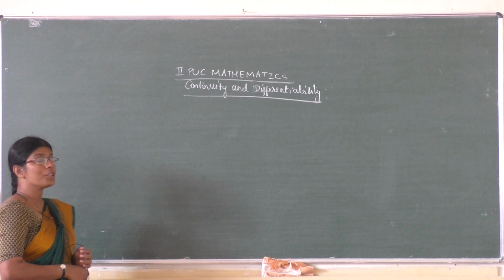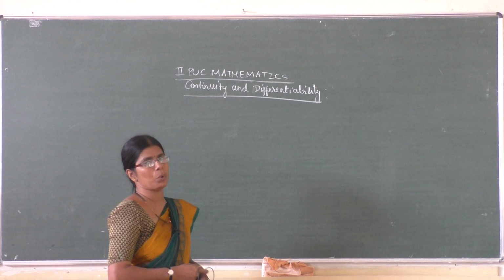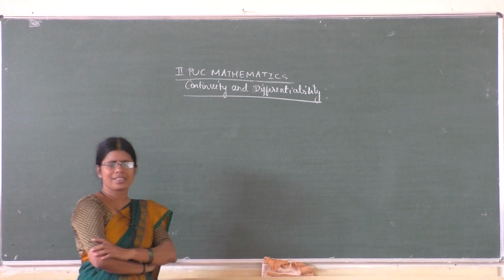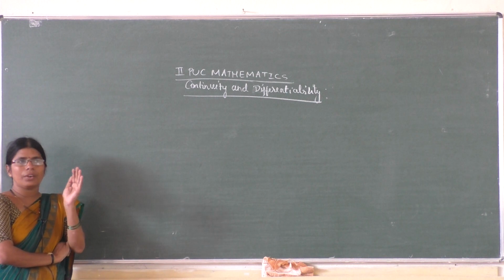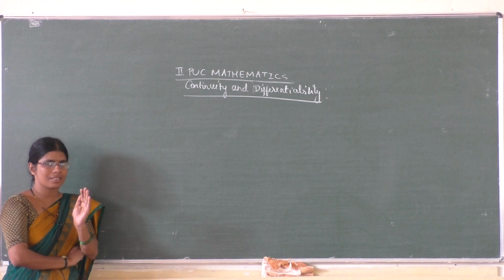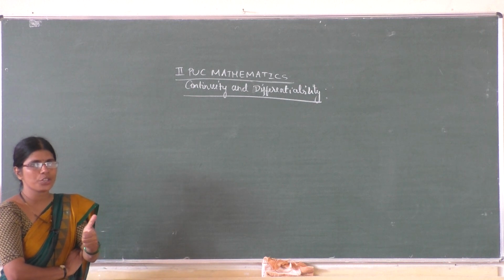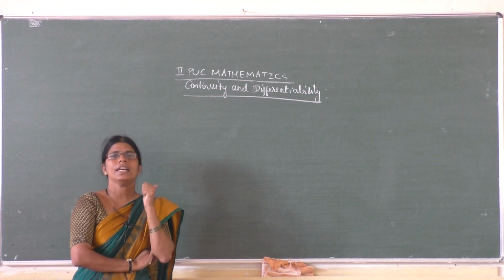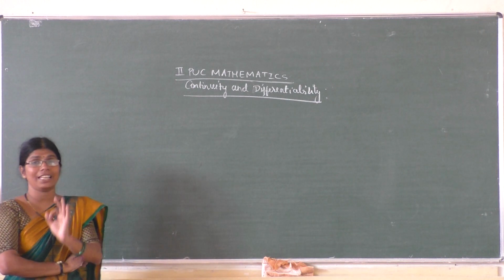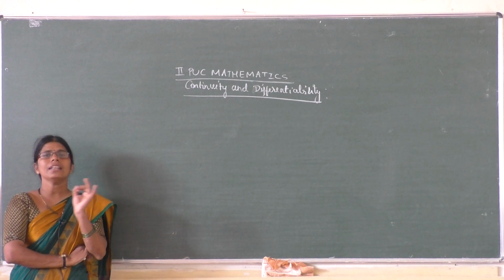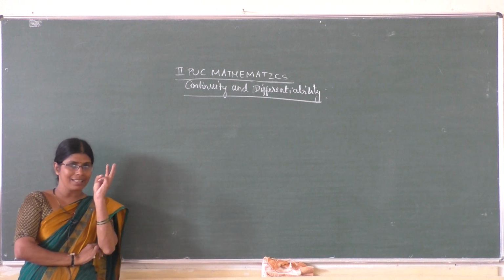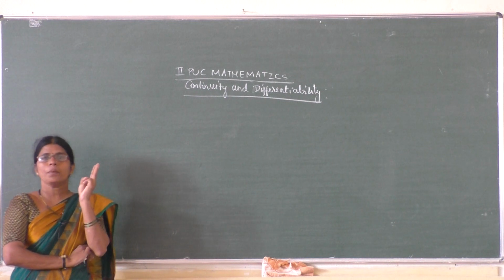Now, what about the converse of Rolle's theorem? Let us state the converse of Rolle's theorem. The statement of Rolle's theorem is: f of x is differentiable in the open interval a comma b, continuous in the closed interval a comma b, and f of a is equal to f of b. There are three assumptions, correct? Three postulates.